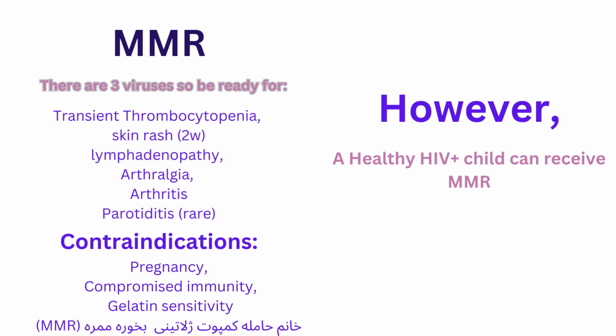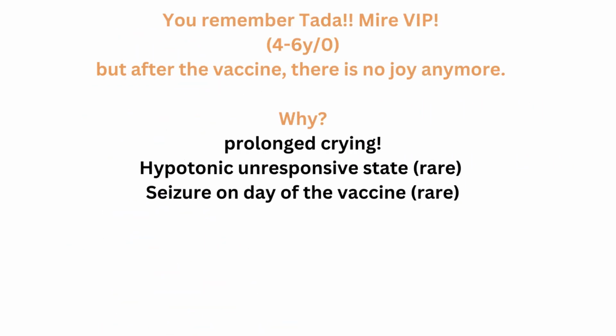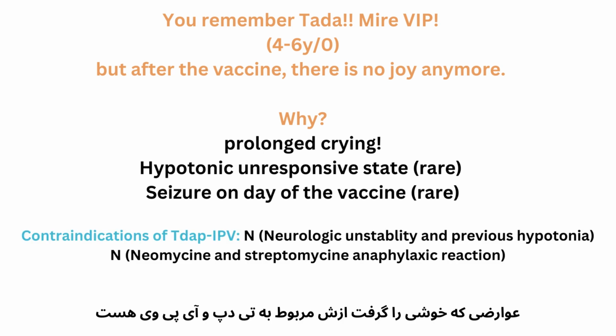However, MMR can be given to a healthy HIV positive child, and it's not contraindicated in healthy HIV. Now let's talk about that 4 to 6 year old child that was super excited and said "tada" and met a VIP. You remember that the child was excited and super happy and was considered VIP, but something happens when you vaccinate them that they're not enjoying anymore.